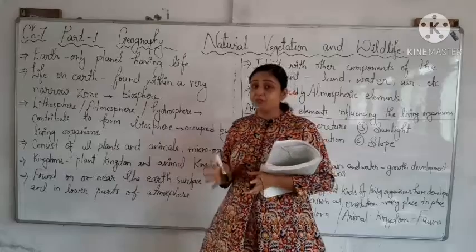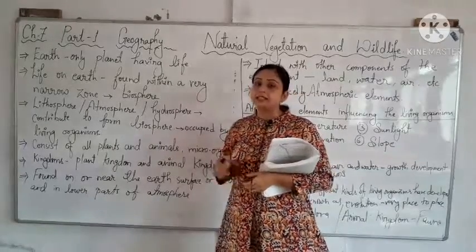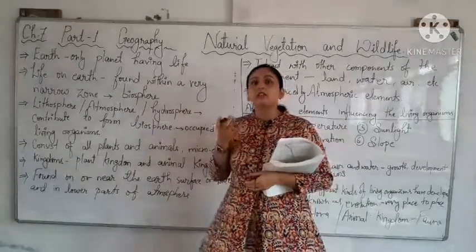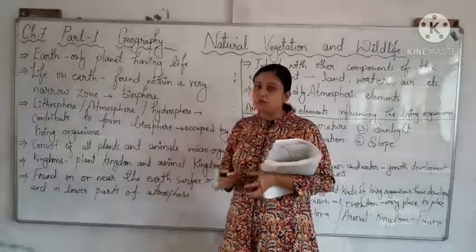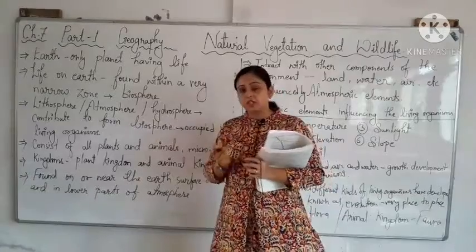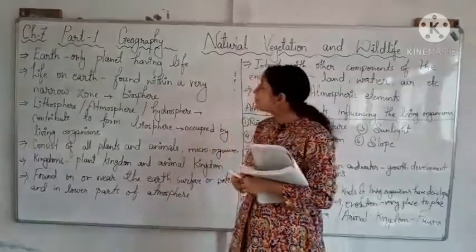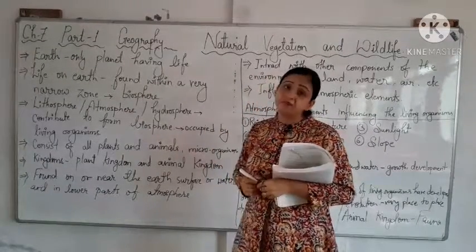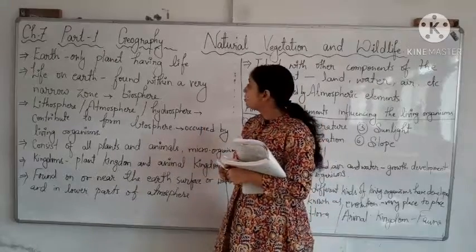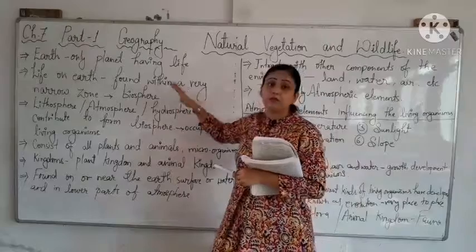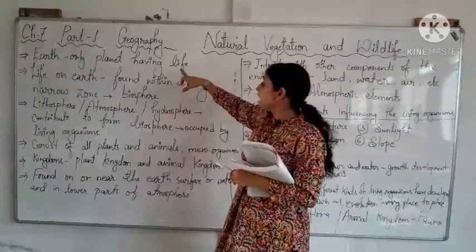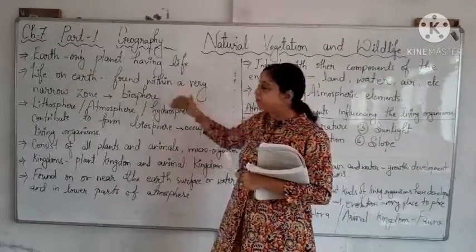Also the atmosphere has the air necessary for the survival of living beings. So the environment which the earth has is suitable for living beings. Okay, so it is actually the only planet which is having life.